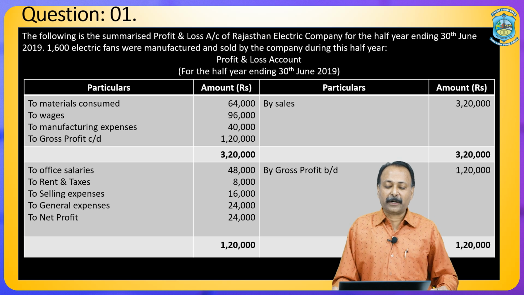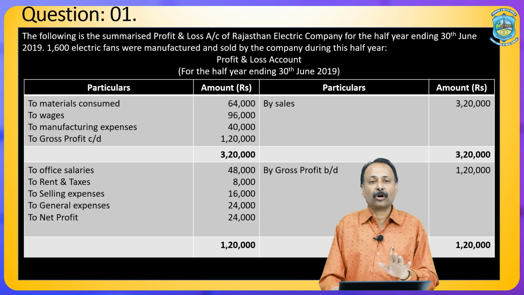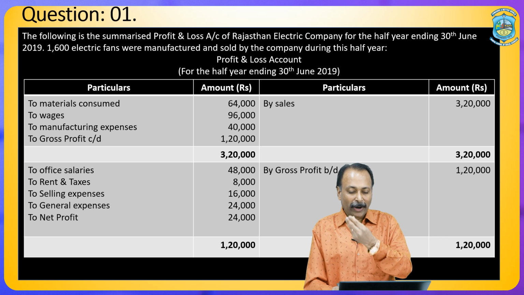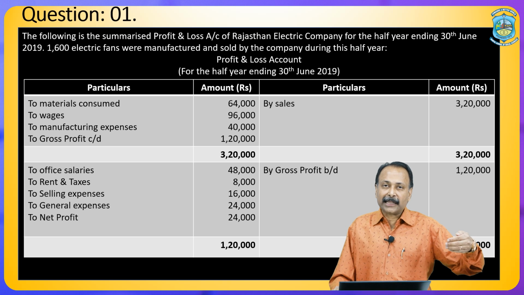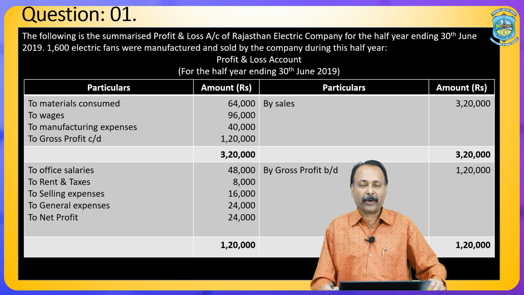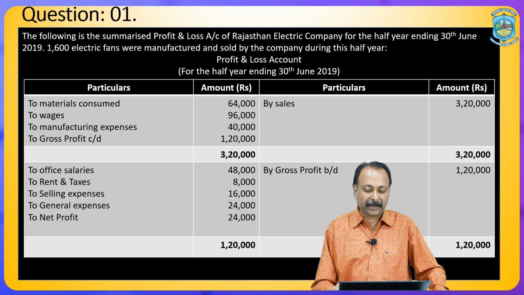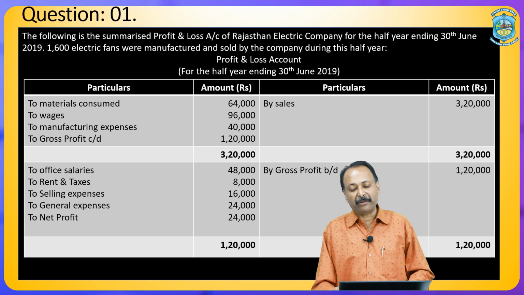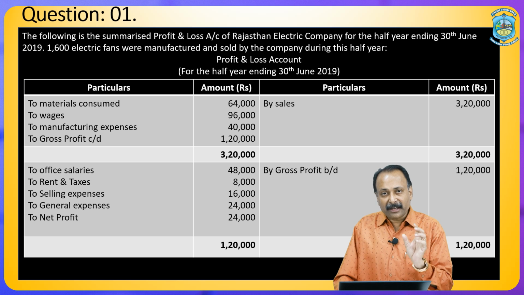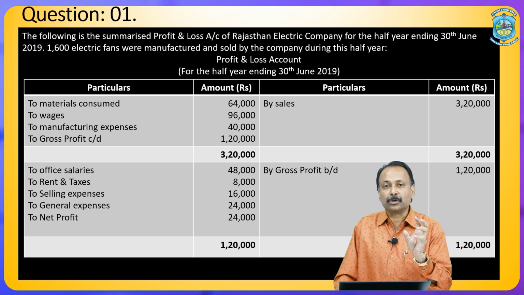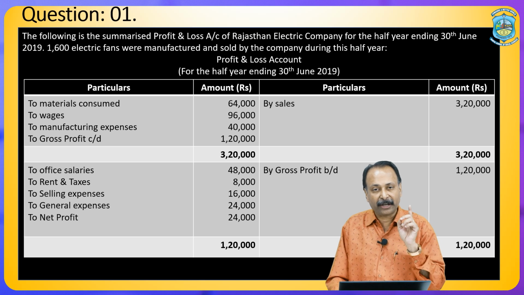3,20,000 minus all these expenditures on the debit side, we will have the gross profit of rupees 1,20,000. So, gross profit brought down is 1,20,000. Out of 1,20,000, we are going to deduct all the indirect expenses which are given on the credit side, that is office salaries 48,000, rent and taxes 8,000, selling expenses 16,000, general expenses 24,000. When we deduct all these expenses out of 1,20,000, we will get the net profit. So, during the first 6 months ended 30th June 2019, our net profit is 24,000.